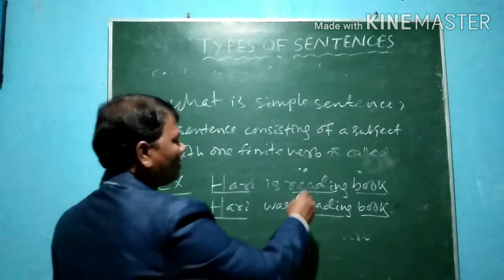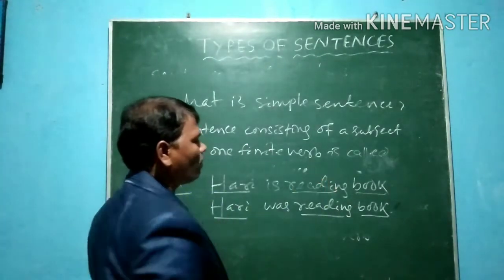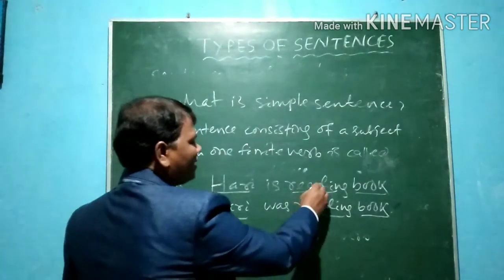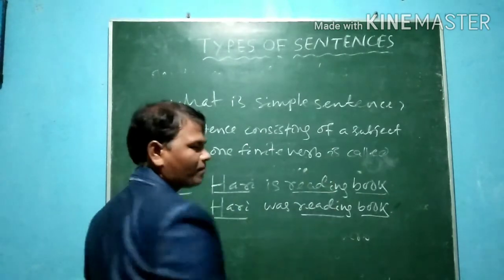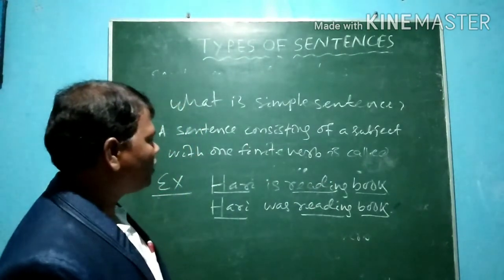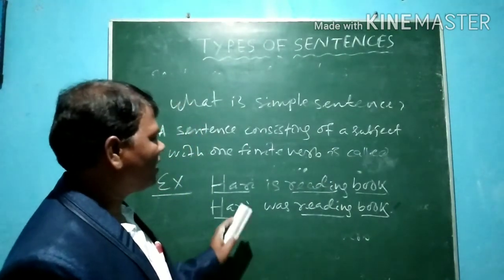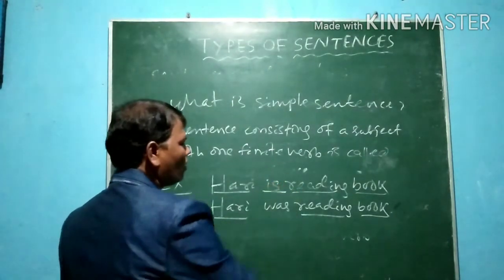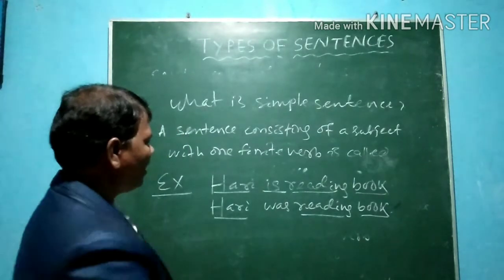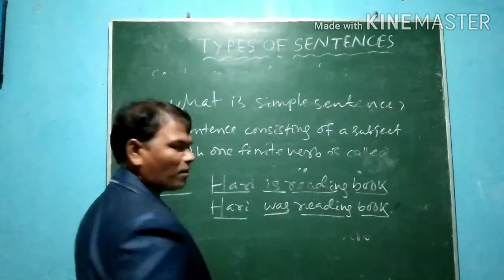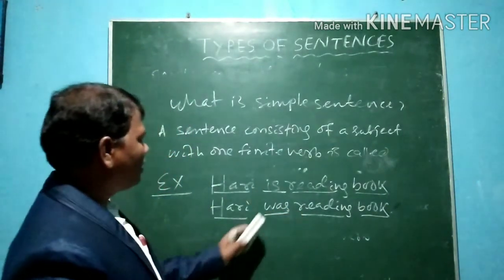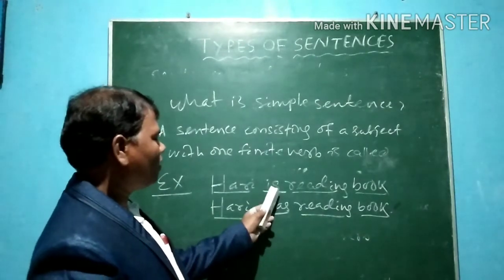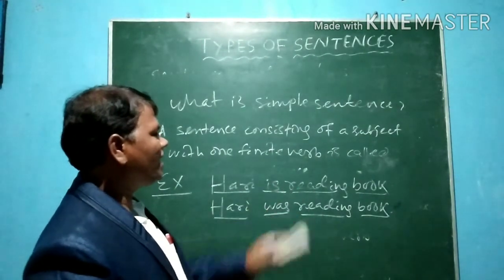But we cannot know about the tense from the ing form of the verb, that is reading. Then which verb indicates tense in the sentences? You see, is is the present form verb and was is the past form verb. So definitely this verb indicates tense in a sentence.